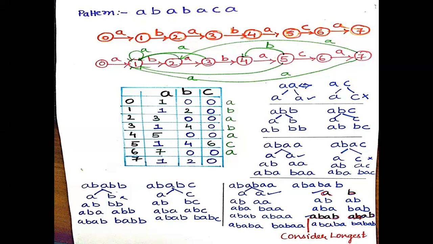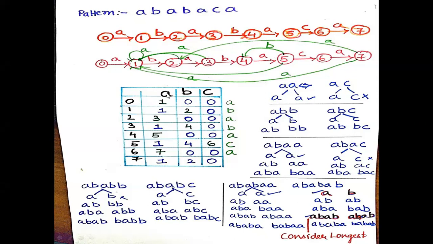Multiple patterns. So for everything I have taken, from 0 to 1 the transition is A, from 1 to 2 the transition is B, from 2 to 3 the transition is A, from 3 to 4 the transition is B, from 4 to 5 the transition is A, from 5 to 6 C, and from 6 to 7 A. So how we got this, I'll tell you.